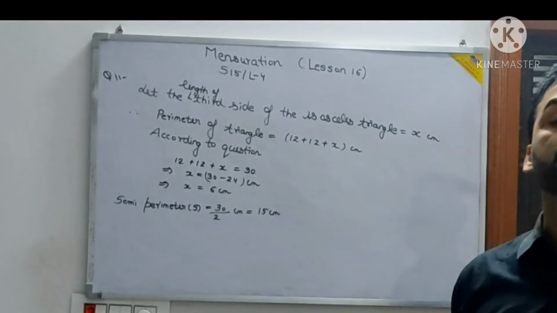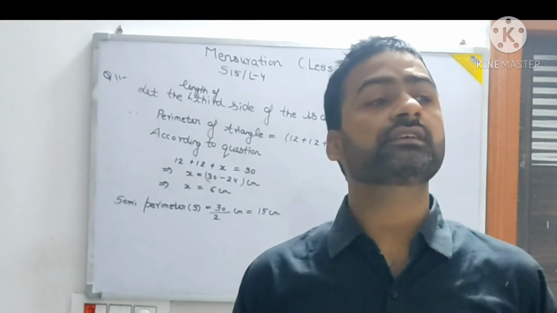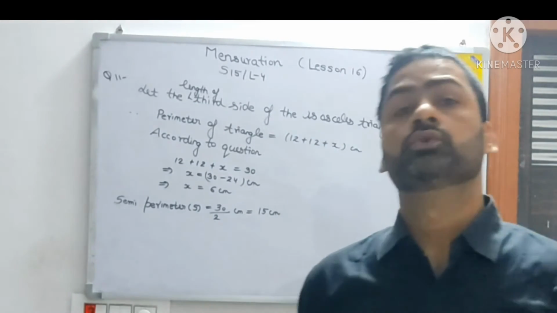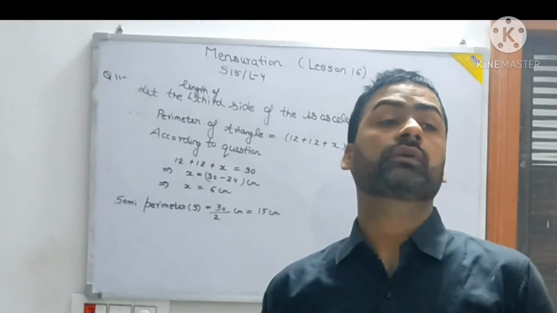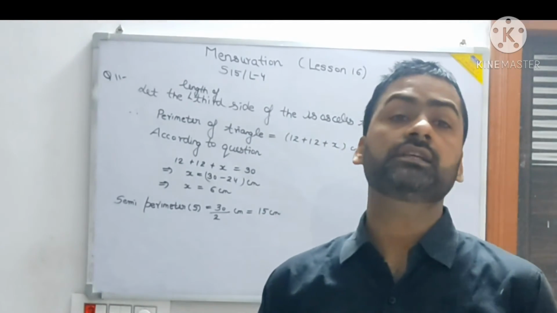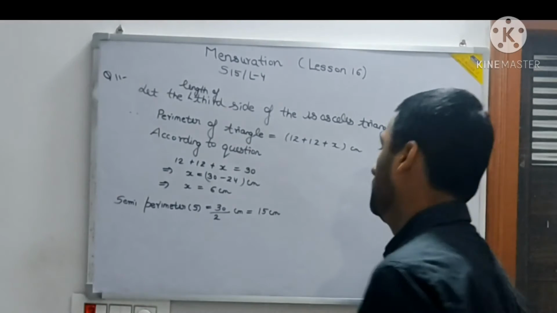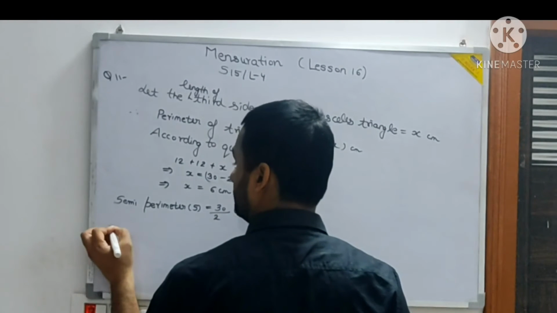So this semi-perimeter has a significance in questions using Heron's formula, and it is used exclusively for calculating the area of a triangle using Heron's formula. So in Heron's formula, what do you write?